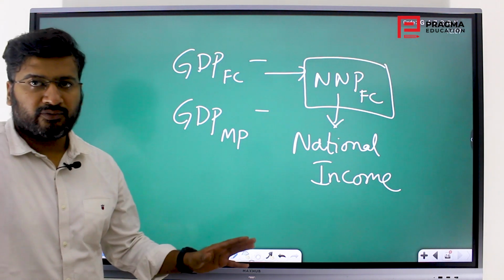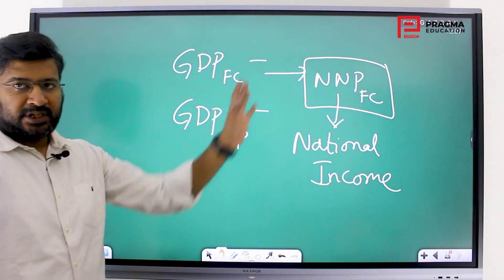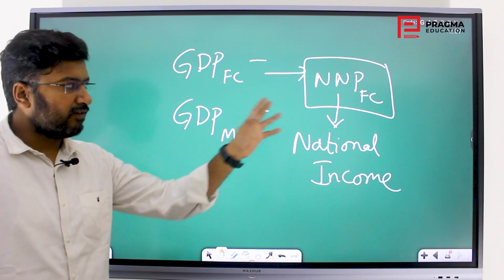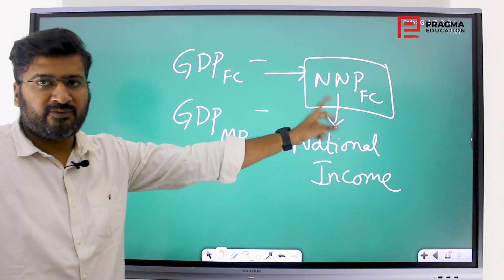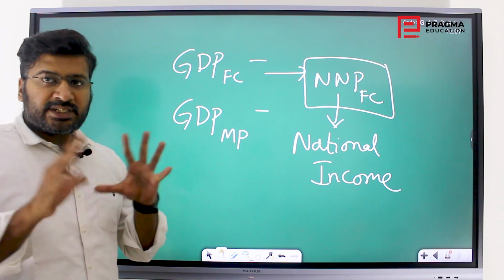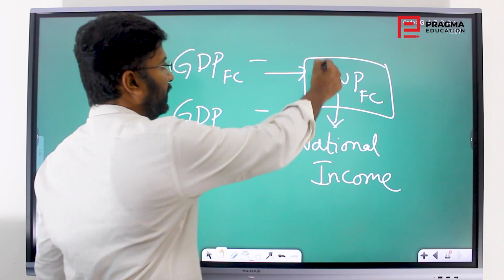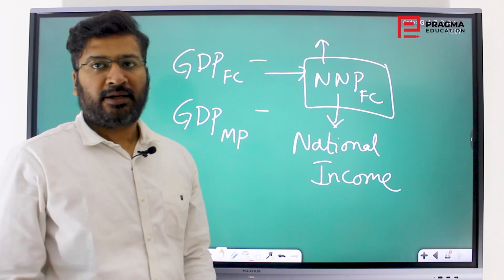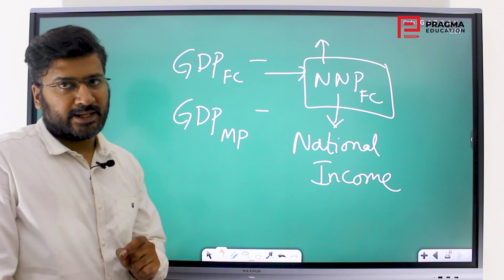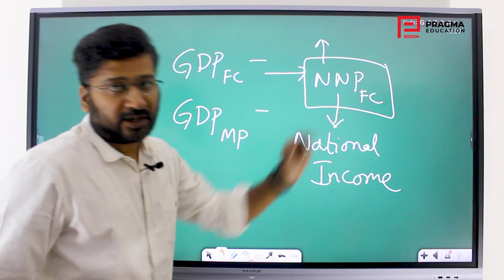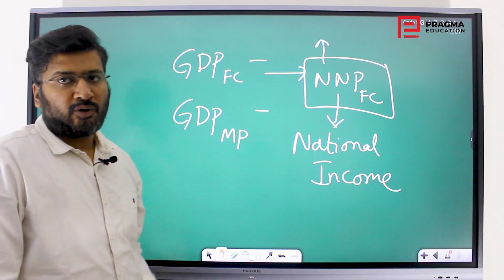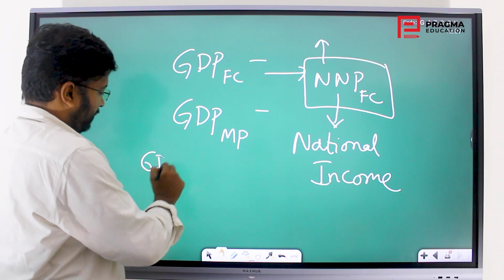This is the concept of national income. The chapter is titled Economic Aggregates because we only have to learn those aggregates, then we will have to arrive at this particular aggregate which is called national income. So what is national income? It is nothing but the net national product at factor cost, not market price. When the price is collected at factor cost at the factory gate, that GDP is converted into NNP. How do you convert GDP into NNP?